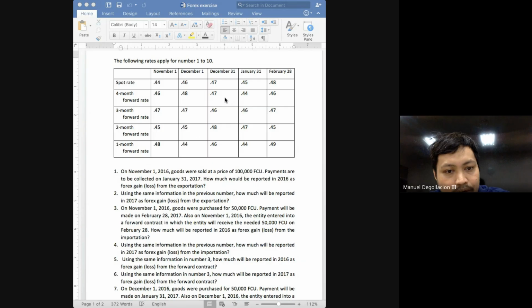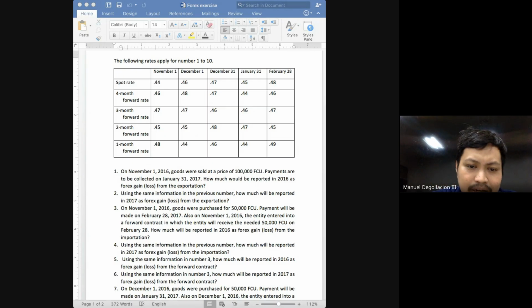Okay? So on December 31, the forward contract receivable should be reported at how much, class? On December 31, the forward contract receivable should be reported at how much? 24,000. And since it was 23,000 on November 1, and now it should be reported at 24,000. So that means the forward contract receivable will increase from 23 to 24.